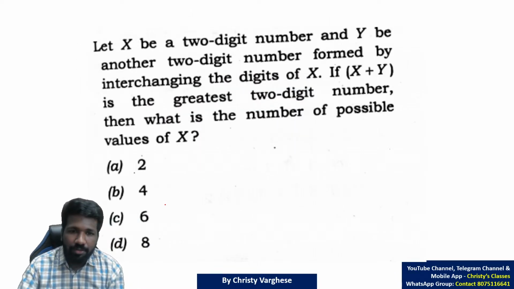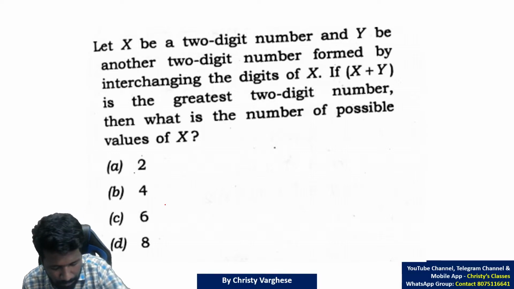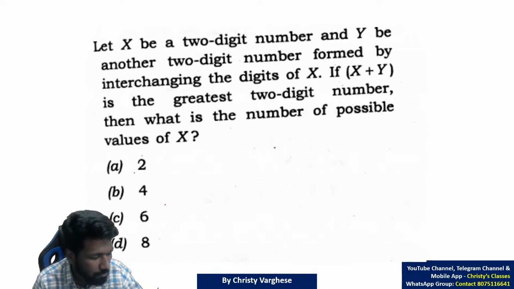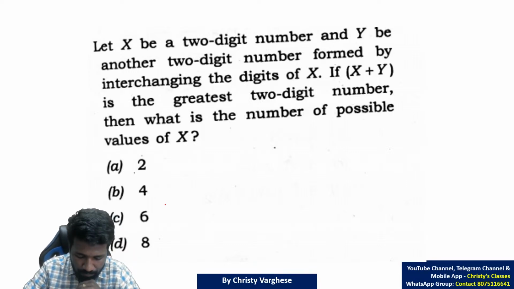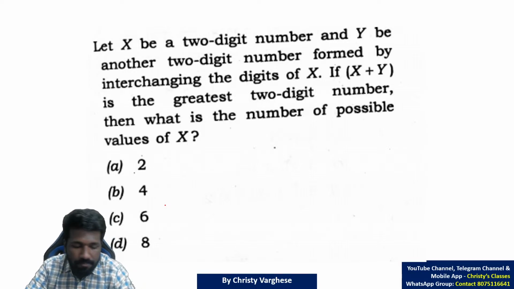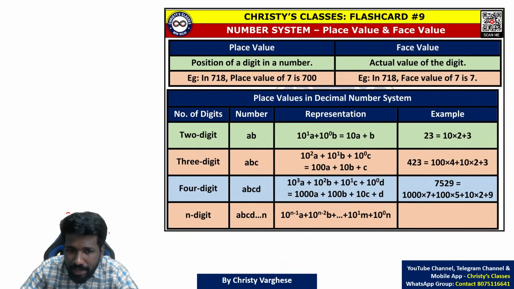So the next question, number system, one more question. Read it, all of you. Okay, this I have told many times. For a random 2-digit number AB, how to write them? 10A plus B. In school you have learned. 23 is what? 20 plus 3.